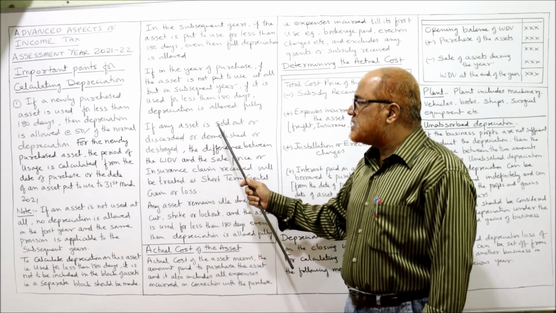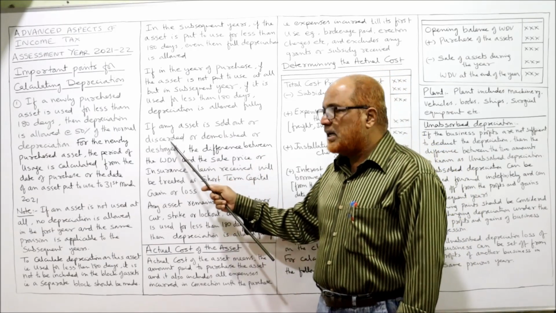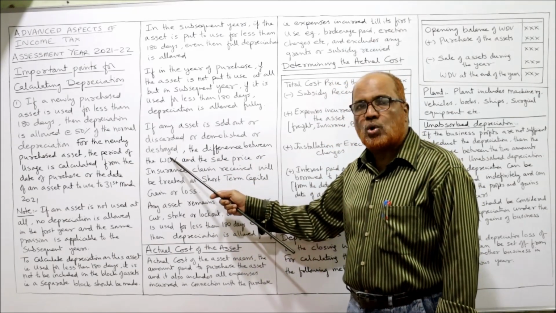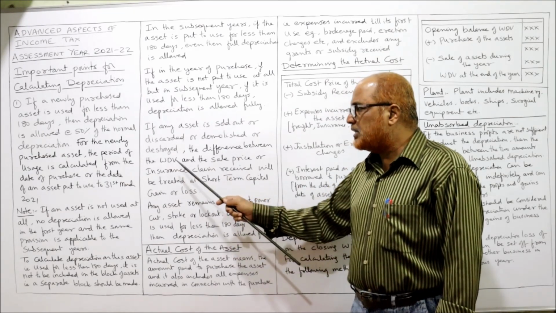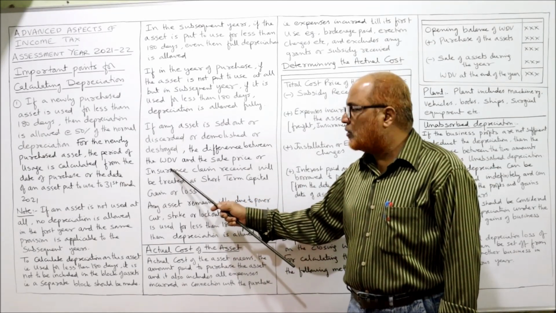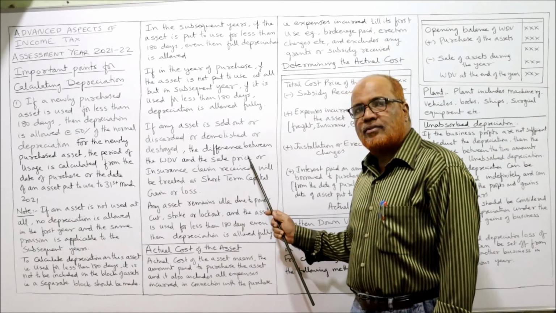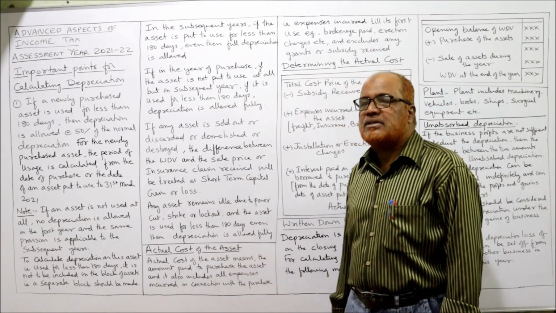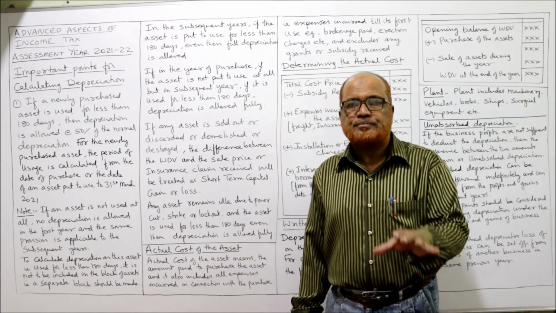Next, if any asset is sold or discarded or demolished or destroyed, the difference between the WDV, written down value, and the sale price or insurance claim received will be treated as short-term capital gain or loss.